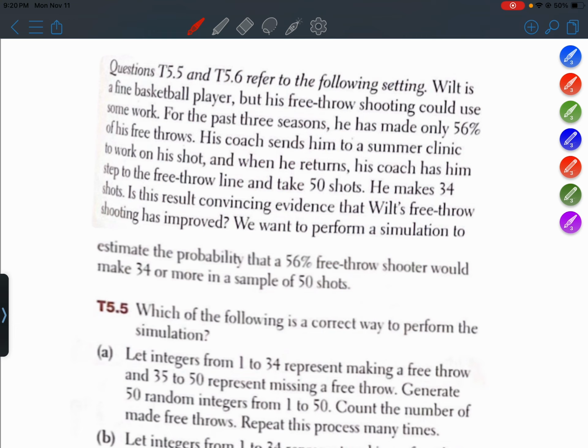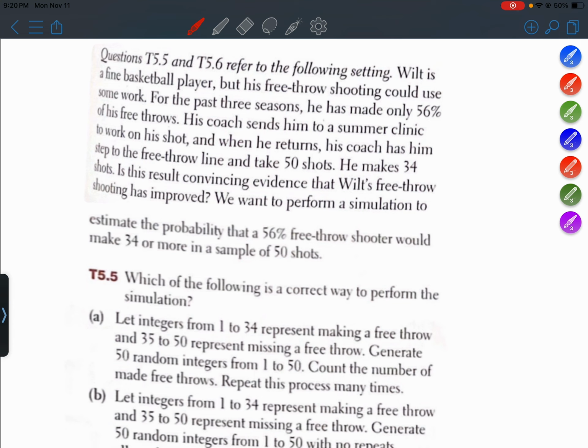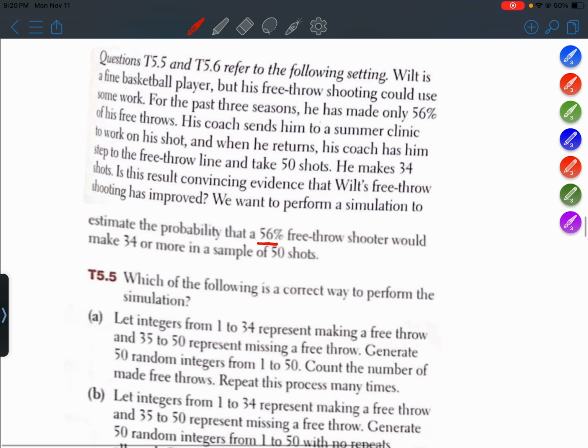We want to perform a simulation to estimate the probability that a 56% free throw shooter would make 34 or more in a sample of 50 shots. For this simulation, we're assuming that he's still a 56% free throw shooter, and we want to know the likelihood that he could make 34 or more of those 50 shots purely by chance. If we find that it's somewhat likely, then that'll be our conclusion, that it happened purely by chance. But if we find that it is unlikely, meaning it would happen less than 5% of the time, then we will conclude that there's convincing evidence that his shot has improved.